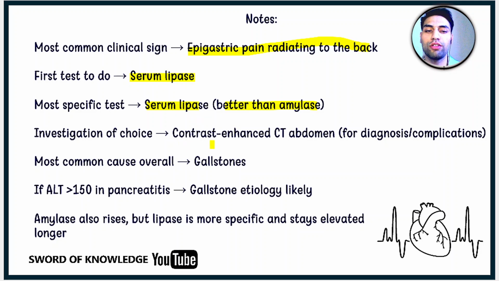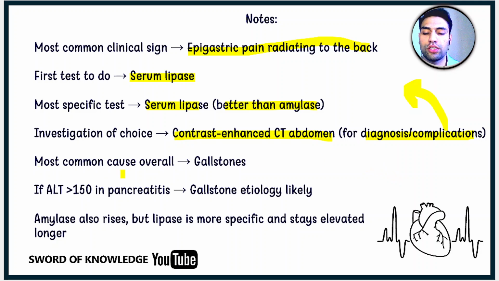The investigation of choice for acute pancreatitis is CECT, also called contrast enhanced CT abdomen. This is for the diagnosis and also for the complications. By the way, what is the most common complication of acute pancreatitis? This is the pancreatic pseudocyst. This is a separate MCQ question.